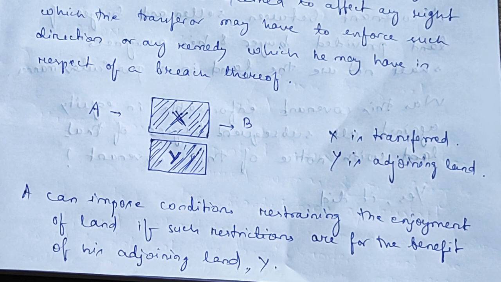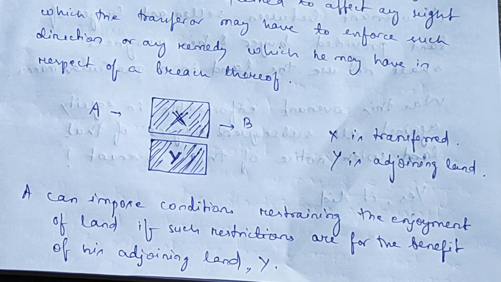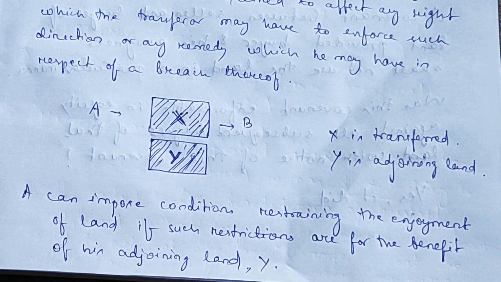Now let's see an example. Suppose there are two properties X and Y. A transfers property X to B. X is transferred. Y is not transferred, but Y is the adjoining land to X. So here A can impose conditions on X restraining the enjoyment of the land X if such restrictions are for the benefit of his adjoining land Y. That means for the benefit of his adjoining land Y, he can put restrictions on X. So this is the exception of section 11.